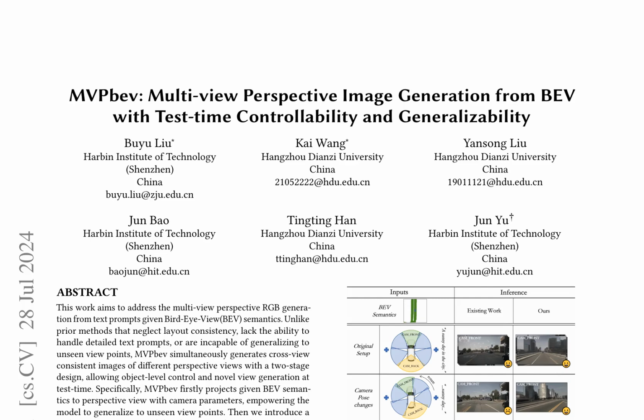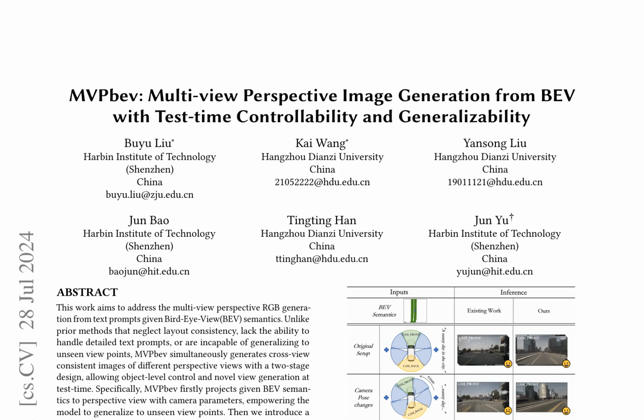This research paper introduces MVPbev, a novel two-stage method for multiview perspective image generation from bird-eye view, BEV, semantics with test-time controllability and generalizability. Unlike prior methods, MVPbev addresses the limitations of neglecting layout consistency, lacking the ability to handle detailed text prompts, and being incapable of generalizing to unseen viewpoints.